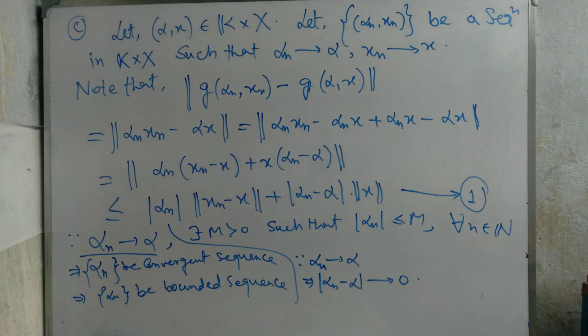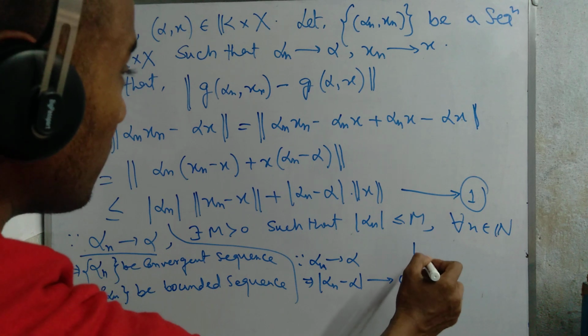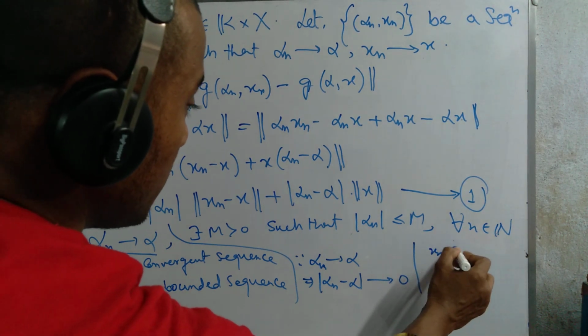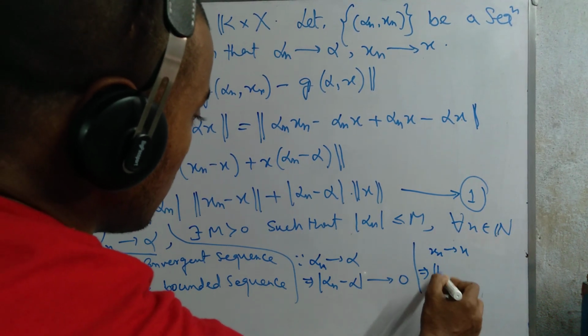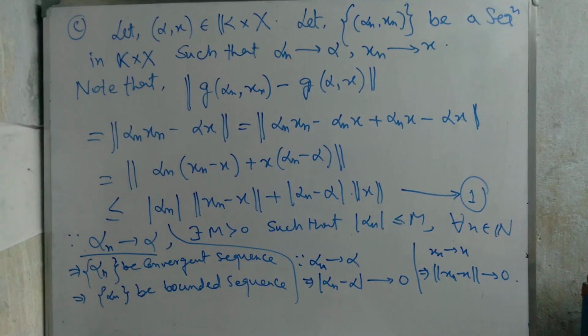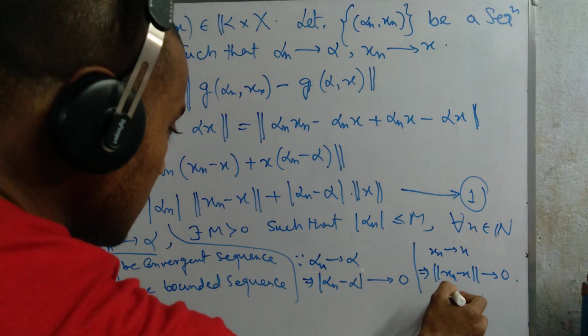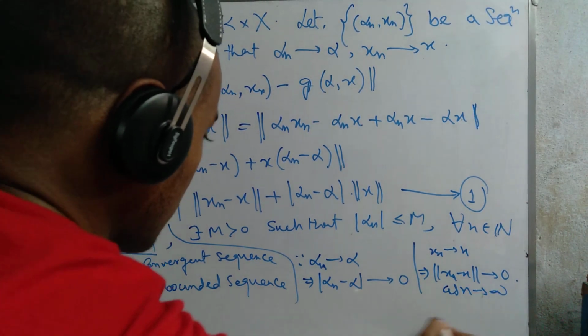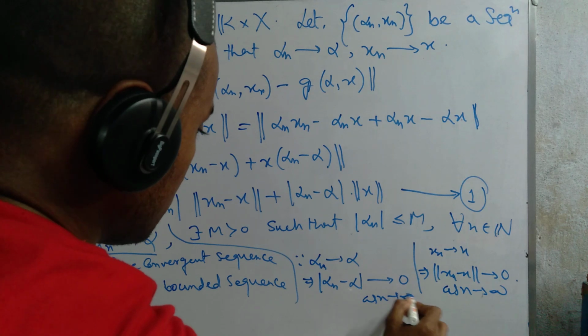Mathematically this is not wrong. So alpha_n tends to alpha, so mod of alpha_n difference alpha tends to 0, and obviously x_n tends to x, this implies the norm of x_n difference x tends to 0 as n tending to infinity.